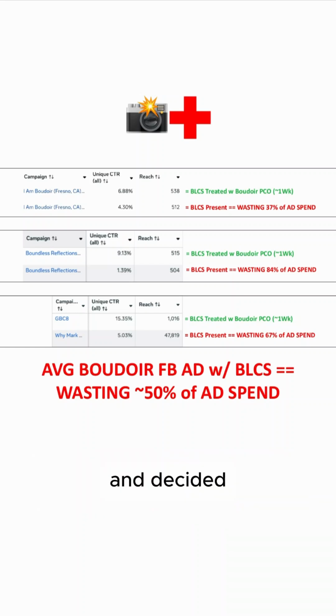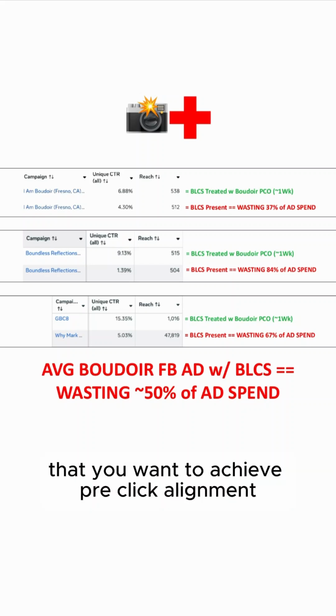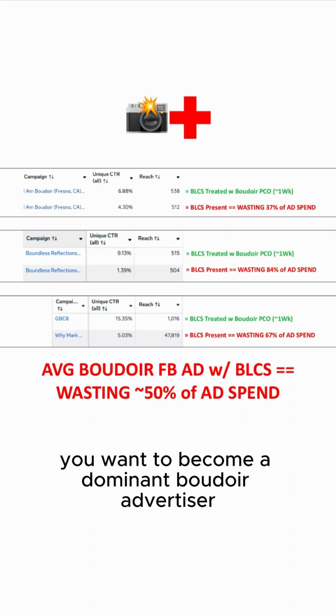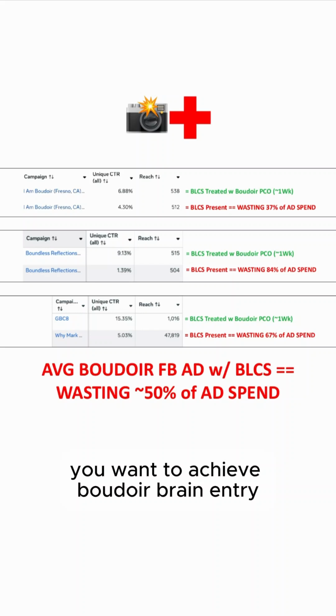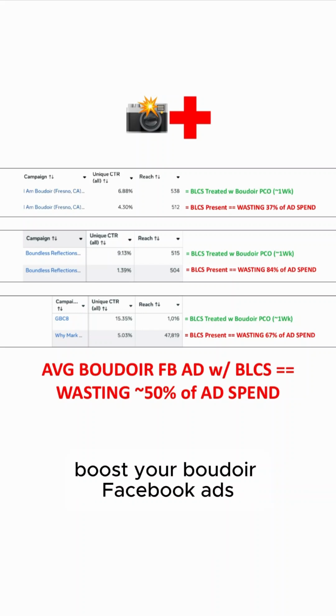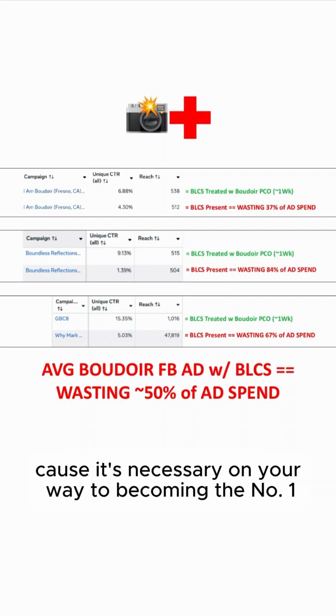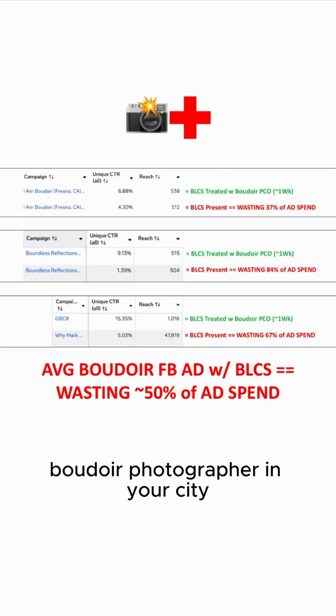And you decided that you want to achieve pre-click alignment. You want to become a dominant Boudoir advertiser. You want to achieve Boudoir brain entry, boost your Boudoir Facebook ads, because it's necessary on your way to becoming the number one Boudoir photographer in your city.